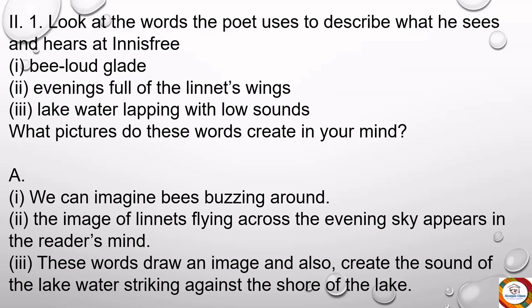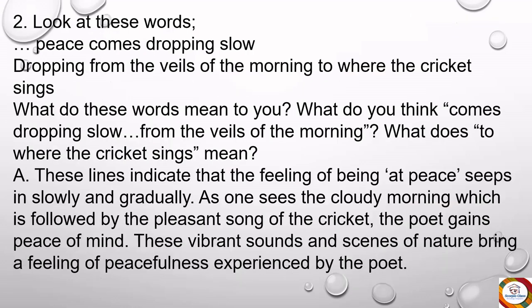Second is evenings full of the linnet's wings. So the answer would be the image of the linnets flying across the evening sky appears in the reader's mind. Right? Third one, lake water lapping with low sounds. Now, these words draw an image and also create the sound of the lake water striking against the shore of the lake. Okay, so these are the pictures that you can imagine, and imagery can be created in your mind by reading these phrases or sentences.